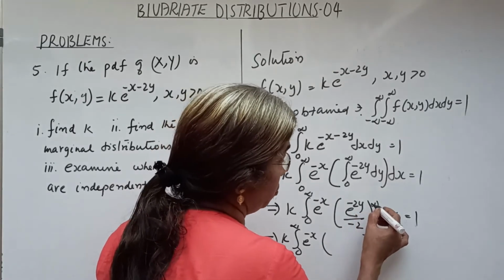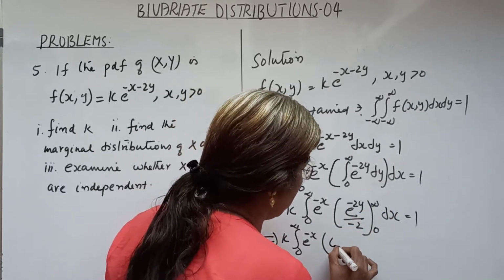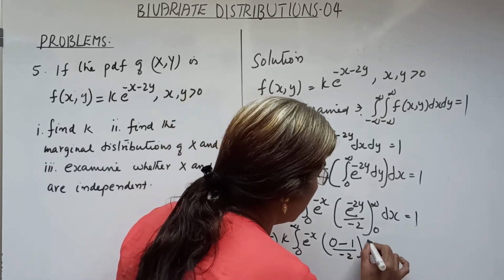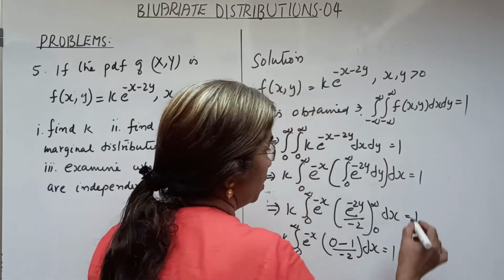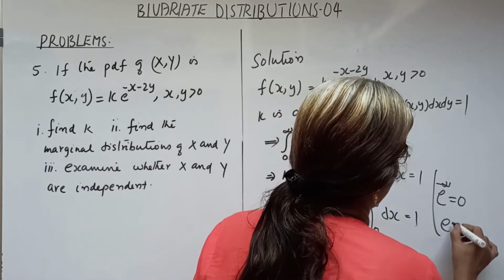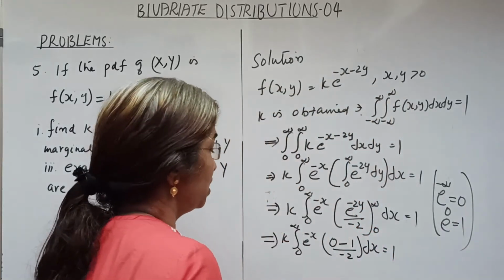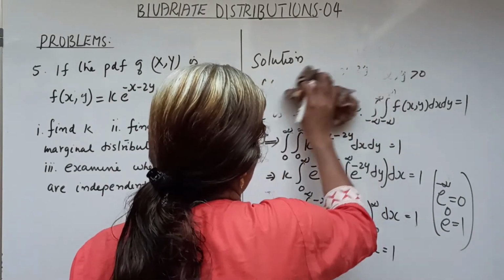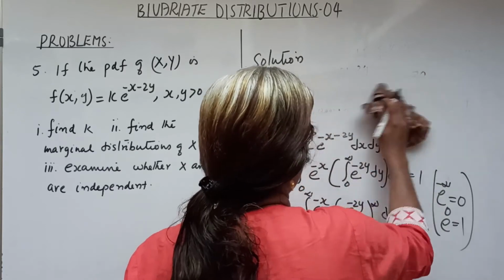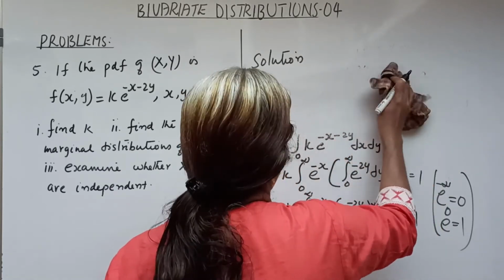We are substituting infinity for y, so that e raised to minus infinity is 0 minus e raised to 0, which is 1, by minus 2 dx, equal to 1. That is, we have e raised to minus infinity equal to 0 and e raised to 0 equal to 1. So that we have k by 2. We can take 2 outside, and 0 minus 1 by minus 2 is equal to 1 by 2.